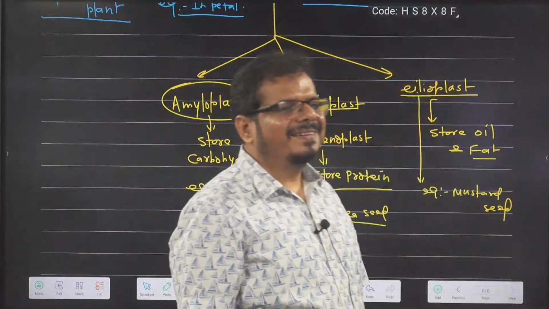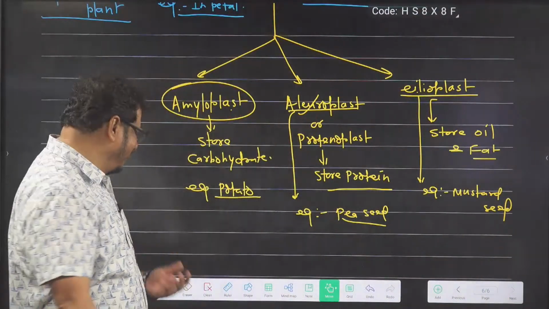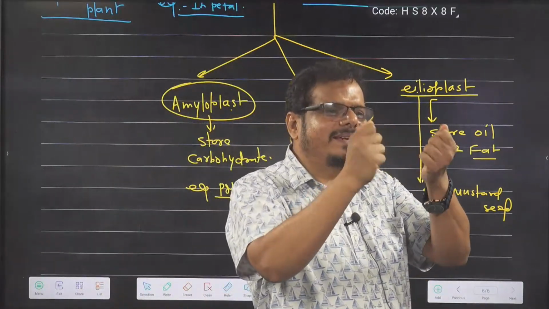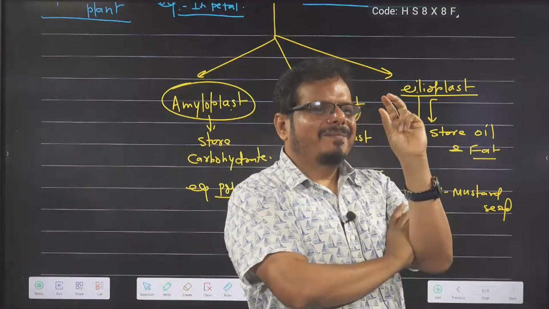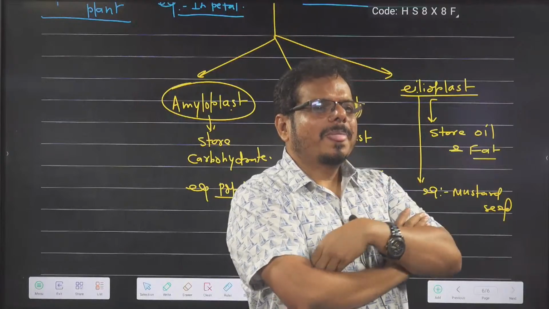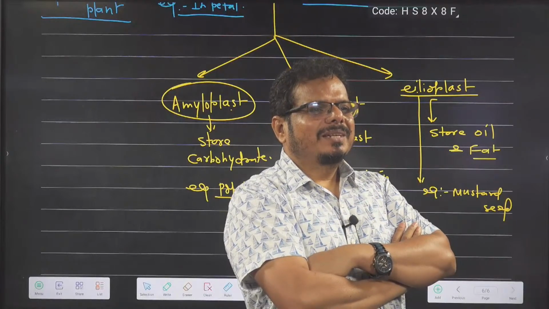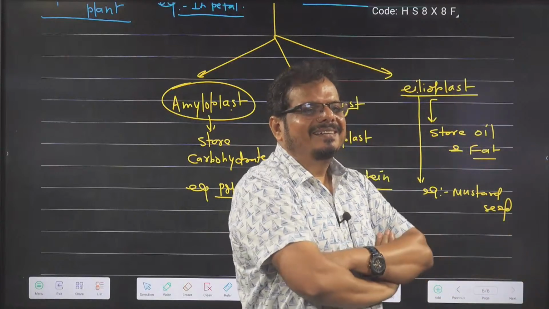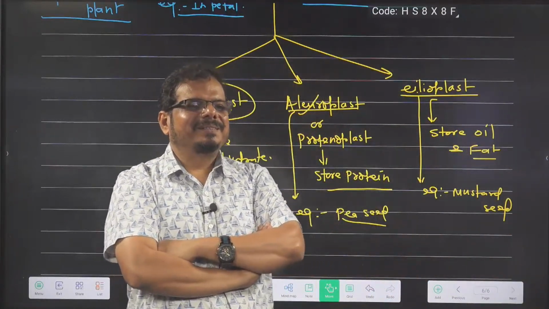Pea is green in color. Good question. The pea pod is green, but when you remove the pea seed and use the pea seed, the pea pappu, it is a rich source of which one? Protein inside the pea. Got the idea? Okay.